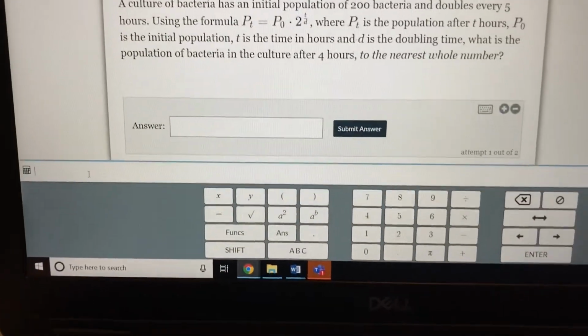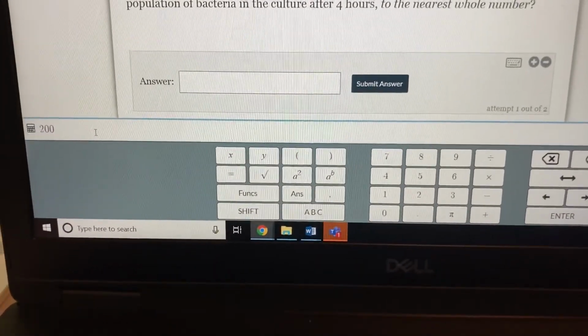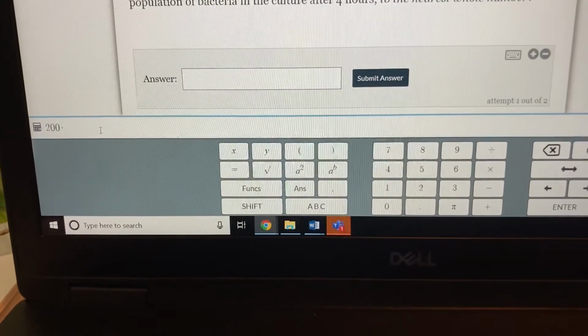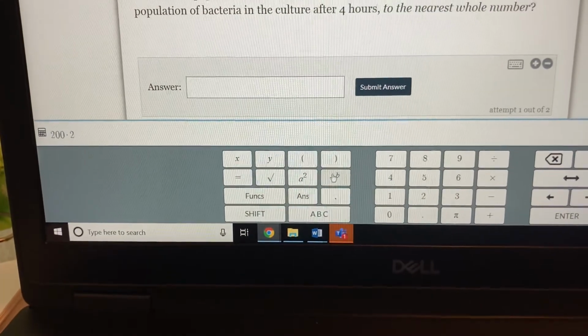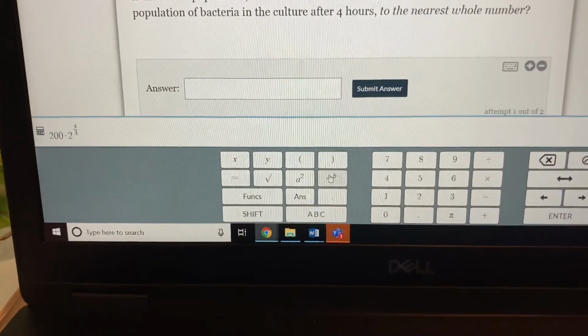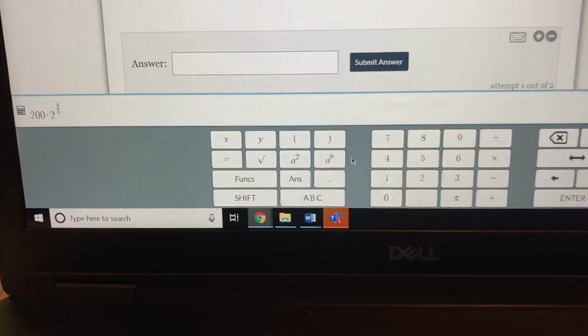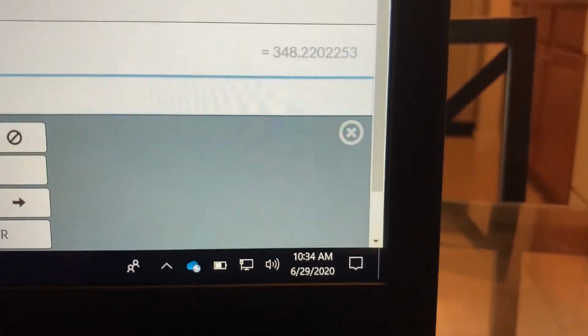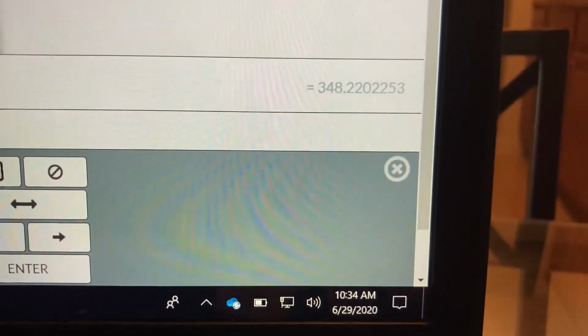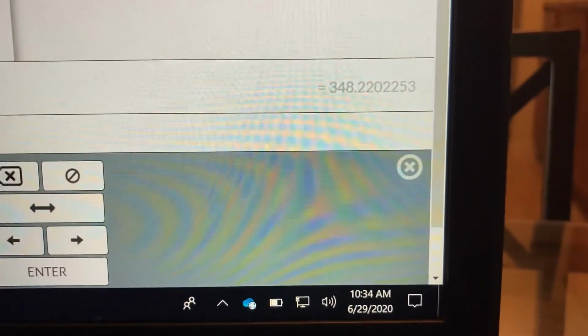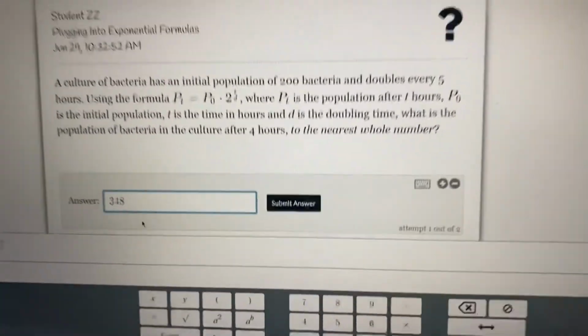Now, again, I'm going to go back to my calculator, and we can type this in. So to start off, our initial was 200 times 2 raised to the 4/5, so I'm going to put in a fraction there, and we hit enter, and it gives us 348.22. Here they want this rounded to the nearest whole number, so 348. The 2 tells us we don't round up, we just keep it 348.